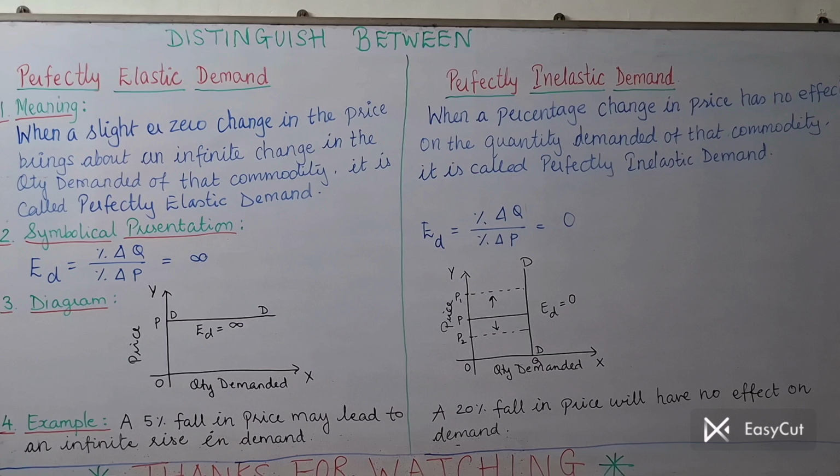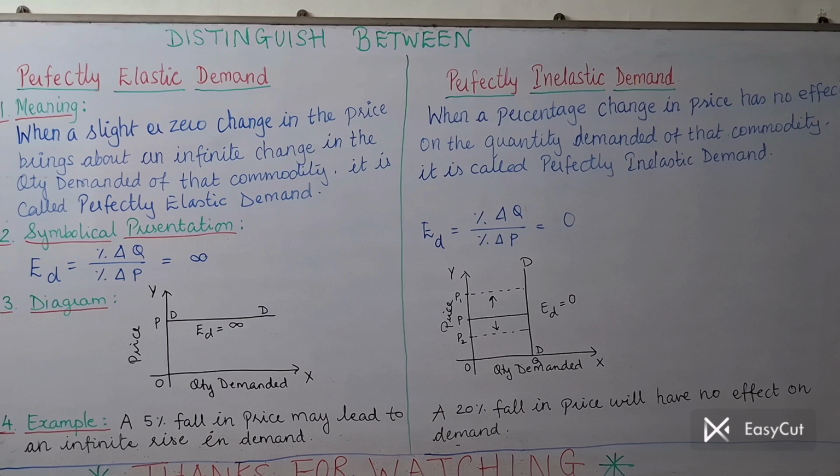First point, in the majority of cases the first point of distinction is always meaning. So let's start with the meaning. See, here I will give you one small hint at the start. Elastic means changeable. Elastic is flexible, changeable. And inelastic, whenever the word "in" comes, negation comes. So inelastic means less changeable or non-changeable. This is the base of this entire answer.